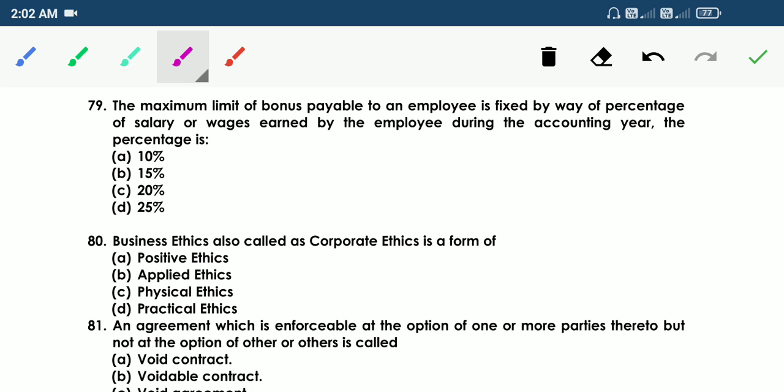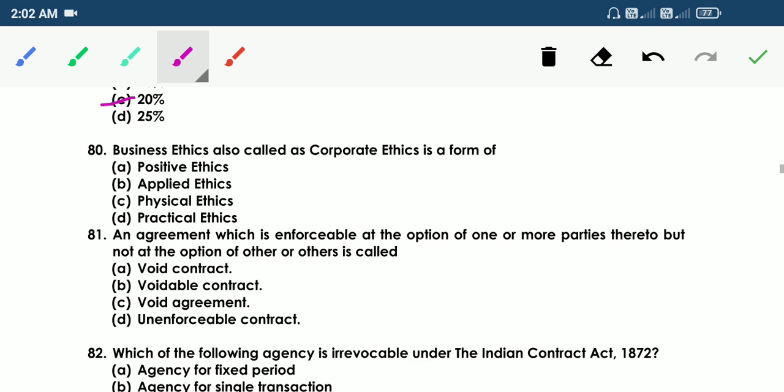79. The maximum limit of bonus payable to an employee is fixed by way of percentage of salary or wages earned by the employee during the accounting year. The percentage is option A 10%, B 15%, C 20%, D 25%. So the answer is C 20%. Maximum bonus 20%.